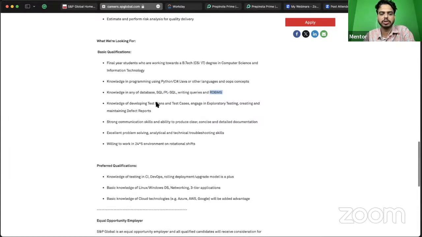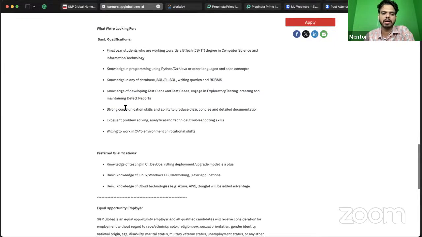Later on you should have good knowledge of how test cases work, how you're going to do the testing, and creating and maintaining defect reports. Plus strong communication skills and the ability to produce clear, concise, and detailed documentation. Then you have to be a problem solver. Analytical and troubleshooting skills are important.